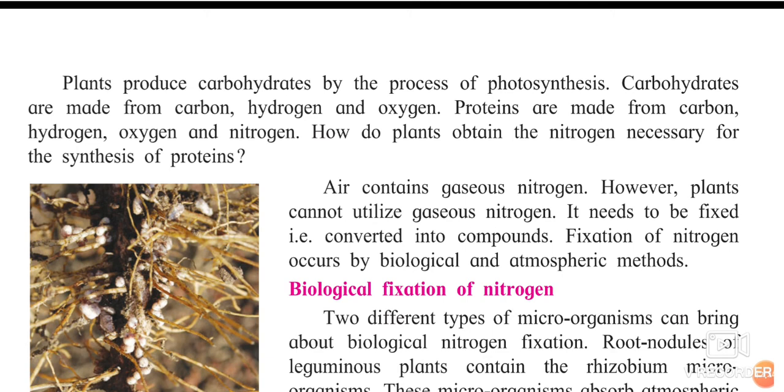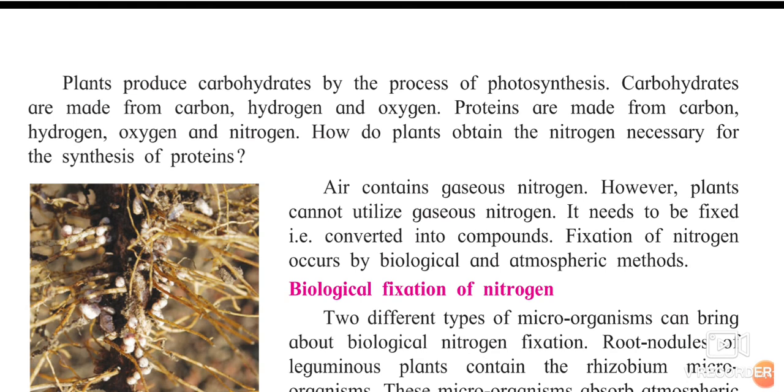How do plants obtain the nitrogen necessary for synthesis of protein? Air contains gaseous nitrogen, but that gaseous nitrogen cannot be used by plants because they are taking carbon dioxide inside. So this nitrogen is fixed.